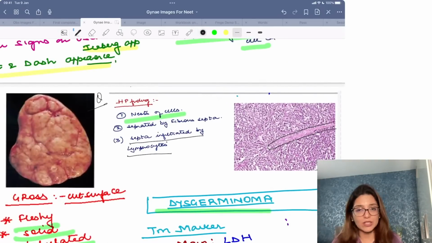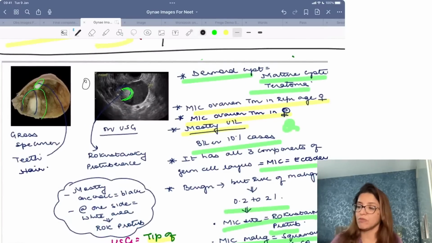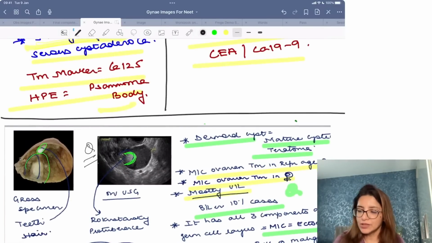This is an image which has been asked in your exams.